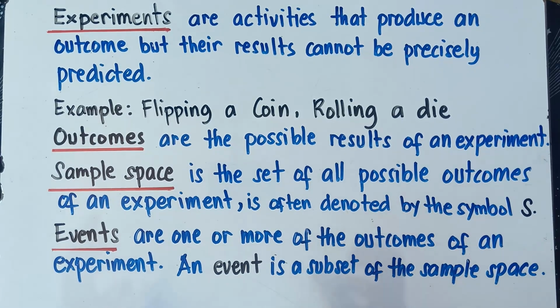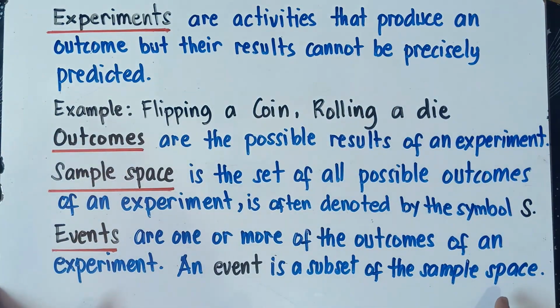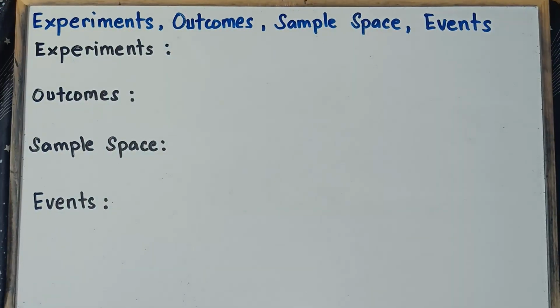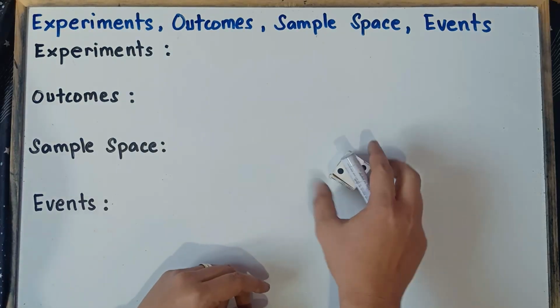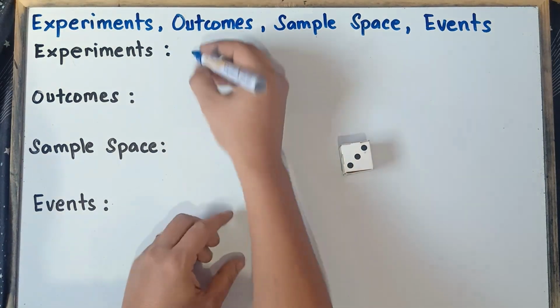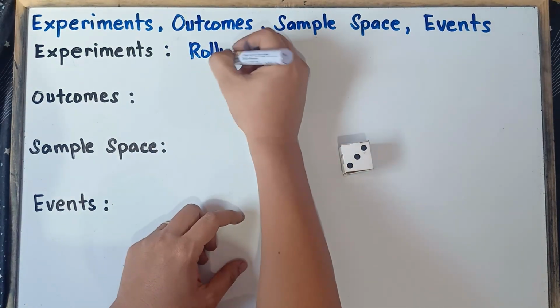So let's have an example, class, for you to really understand this one. Let's start with our first example. Let's have rolling a die. So therefore, class, rolling a die is what we call an experiment. So our experiment, we have rolling a die.